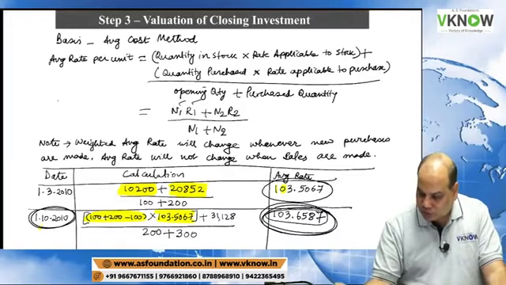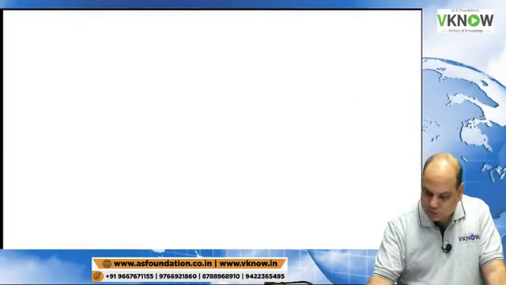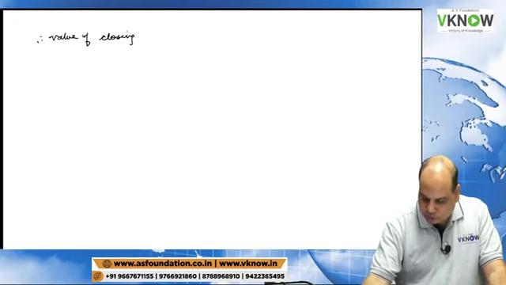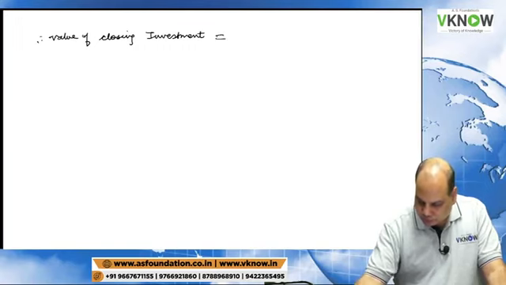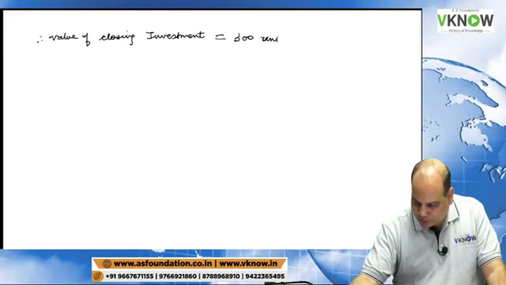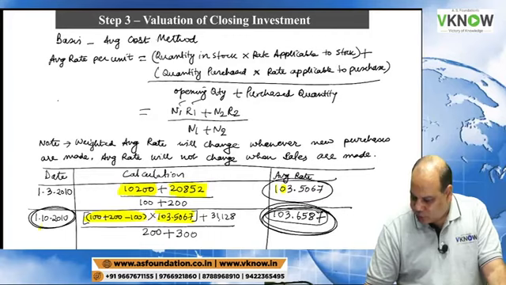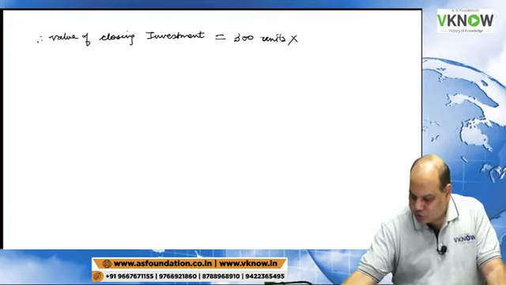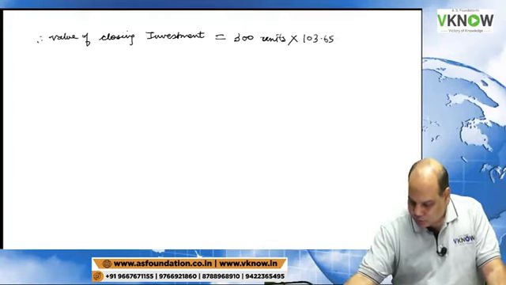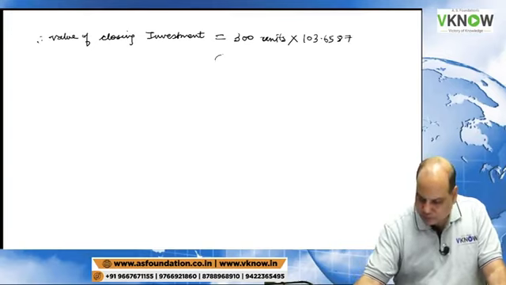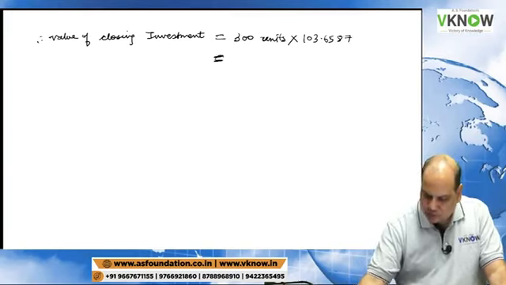So please write down below this working: therefore, value of closing investment. 300 units we have, and multiply by this rate, 103.6587. So multiply and give me the answer.